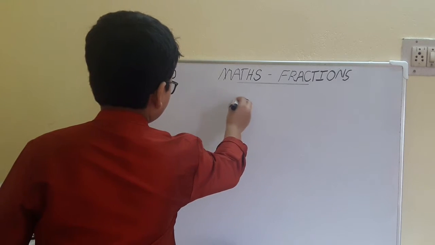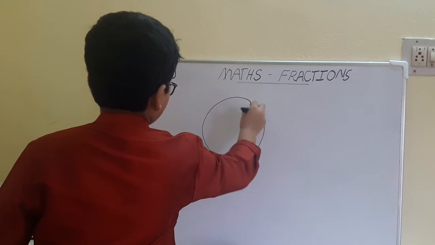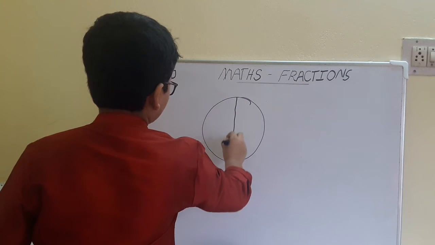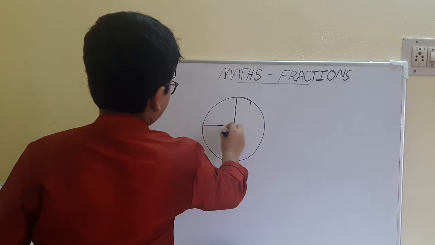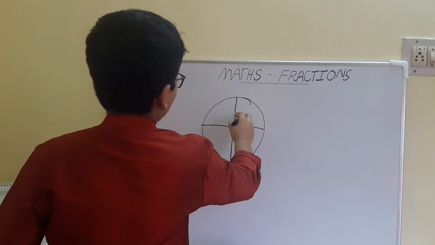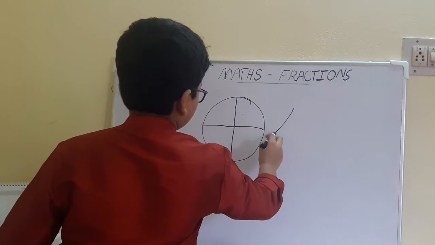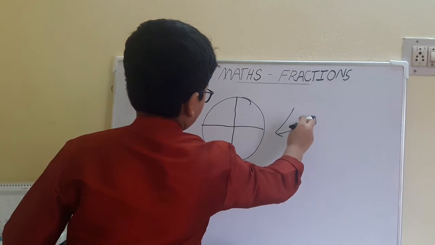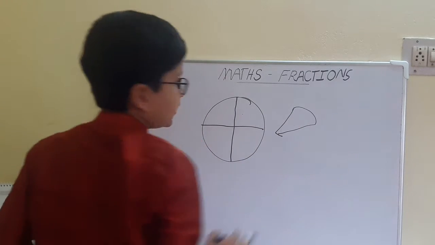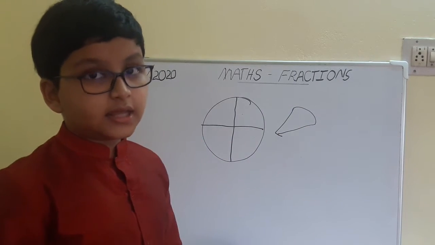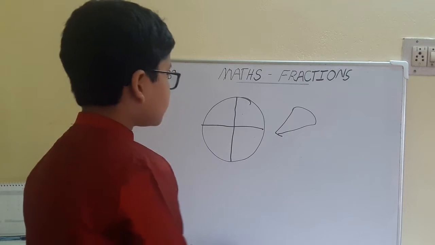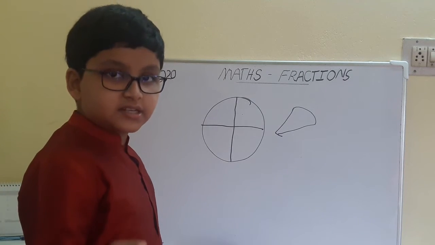Suppose you have a pizza and you cut it into 4 slices. And you take 1 slice for yourself. So how can you represent it? There must be a way. So I am going to represent it now.